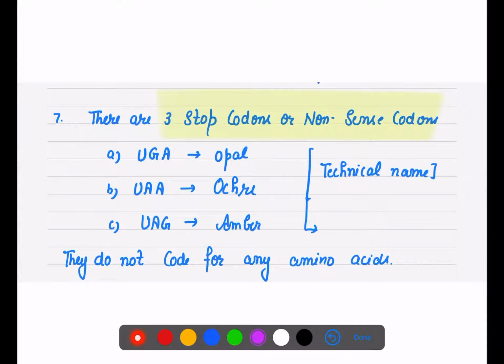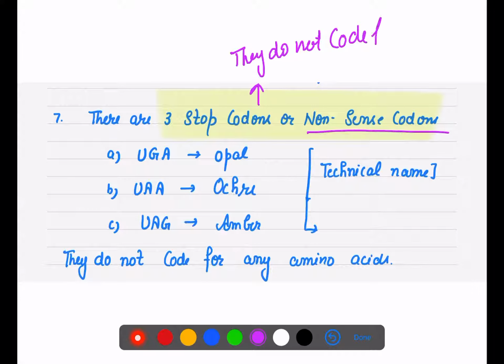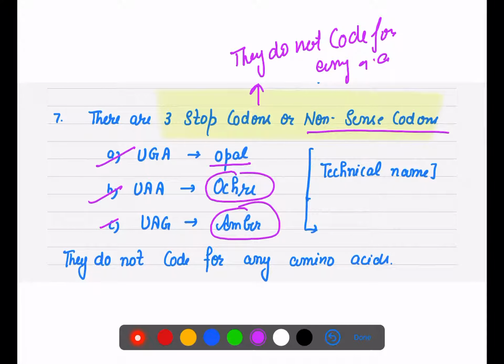There are three stop codons or nonsense codons because they do not code for any amino acid. These are UGA, UAA, UAG. UGA's technical name is opal, UAA is ochre, and UAG is known as amber.